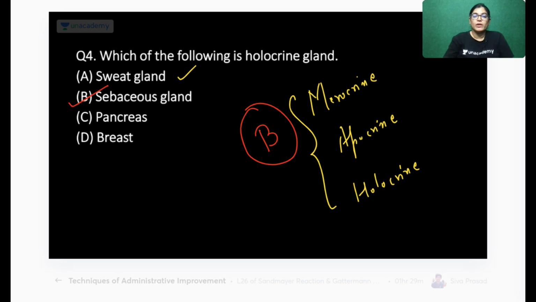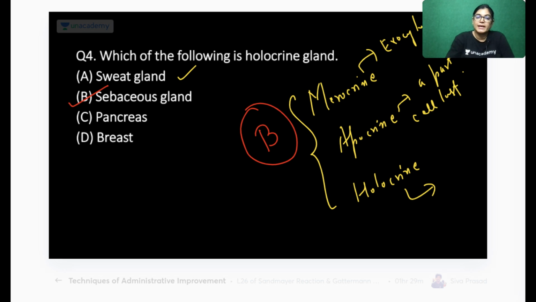Sebaceous gland में क्या होता है? It is holocrine, by the process of exocytosis, you can say. Apocrine में a part of the cell cytoplasm is lost, but not the entire cell. यहाँ पे क्या होता है? Secretion के if this kind of secretion में cell death हो जाता है, new types of the cells are generated. So sebaceous gland में secretion जो होता है, that is a lubricating secretion, and the process of excretion में the cell death occurs. So entire disintegration of the cell occurs.